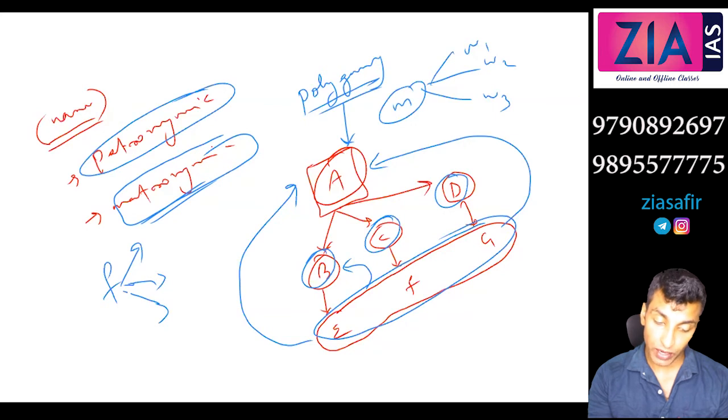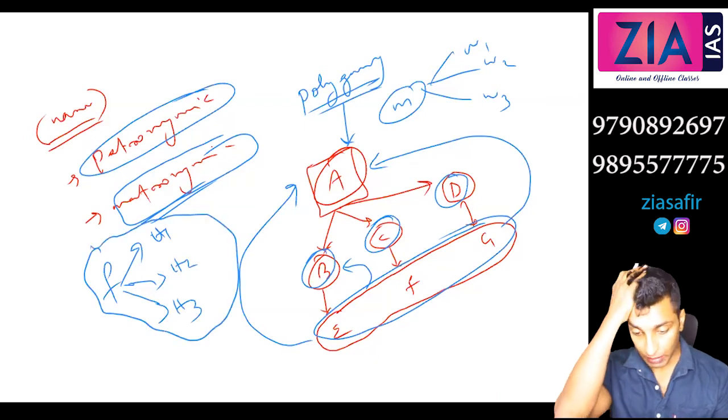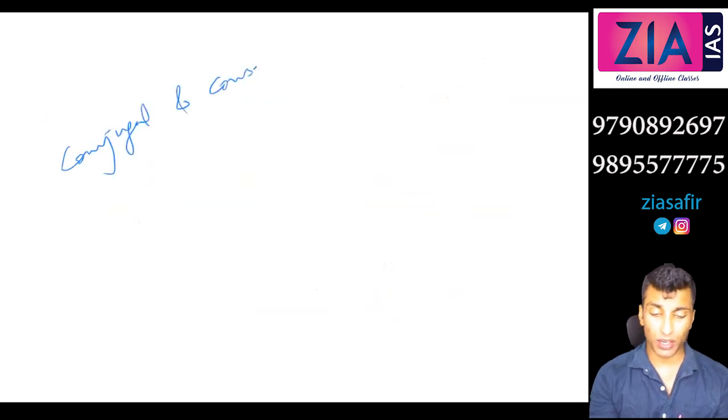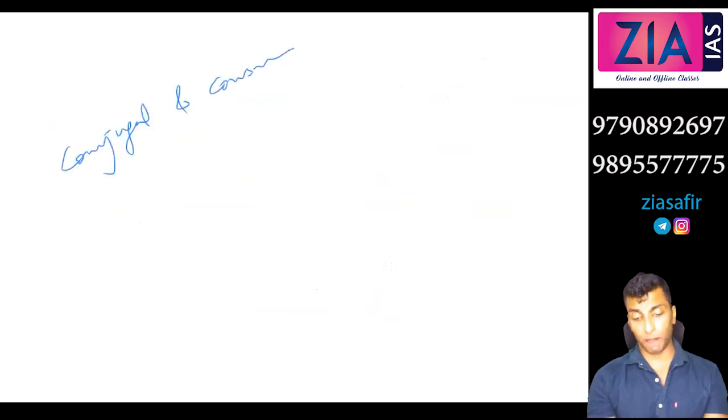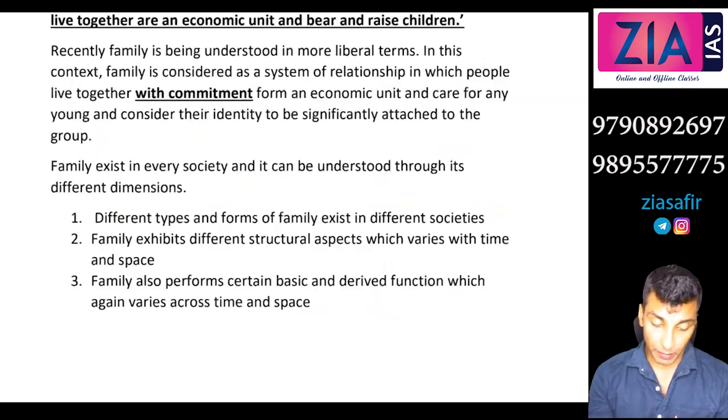So a female has husband 1, husband 2, husband 3, like again some tribes in Nilgiri hills. Okay, so these are examples. Apart from that, you can even make a classification, conjugal and consanguinal. Okay, this is not an important point. So consanguinal means the blood relation. We will come to that later. So these are the types of family.